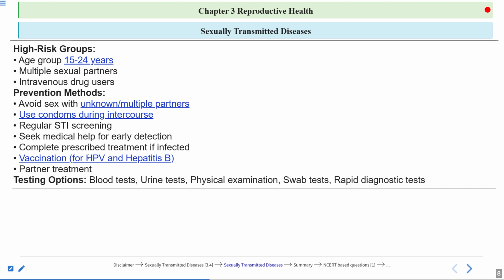Now, how can you test for STDs? A blood test can be done, a urine test can be done, and a physical examination of the genital area can be done. There can be blisters on the genital area, there can be inflammation. So physical examination can be done by qualified doctors. A swab test can be done for the detection of STDs, and there are some rapid diagnosis tests for HIV or for gonorrhea. So these tests can be done for the early diagnosis of STDs.